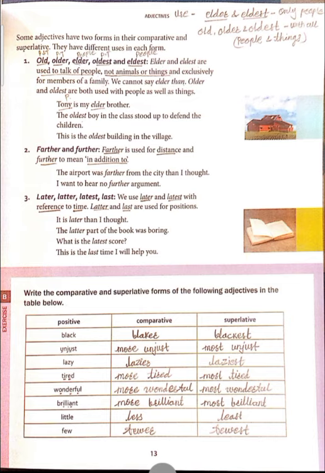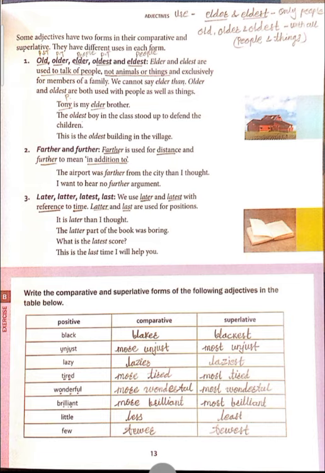Now let's see the difference between them. We use later and latest with reference to time. For example, it is later than I thought, or you may say this is the latest variety of clothes, means it has just arrived. Okay, next one, latter and last. These are used for position. The latter part of the book was boring. Latter part of the book means the second position. Otherwise you may say only this much part is interesting, and whatever is left, the latter part, was boring.